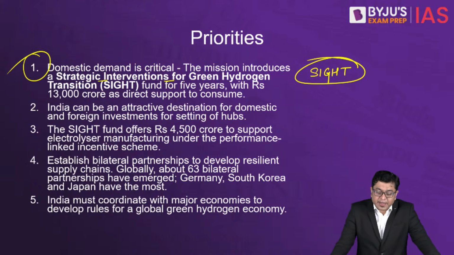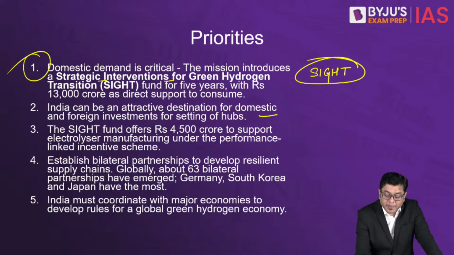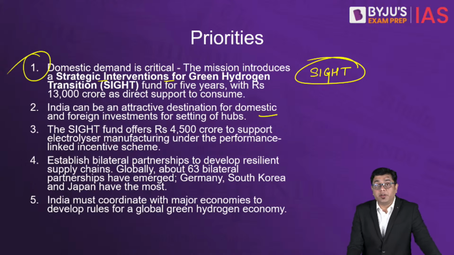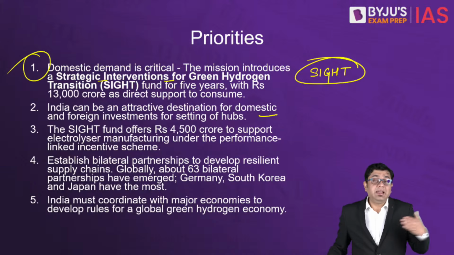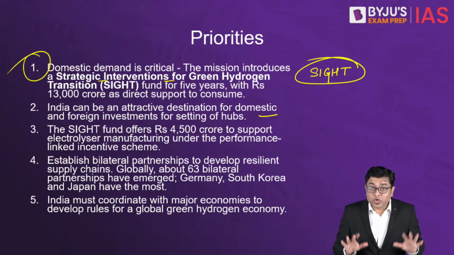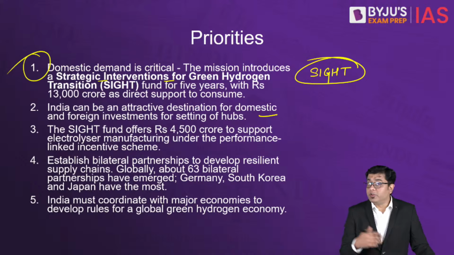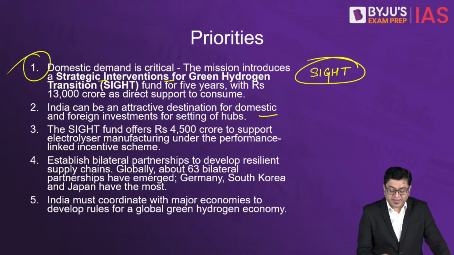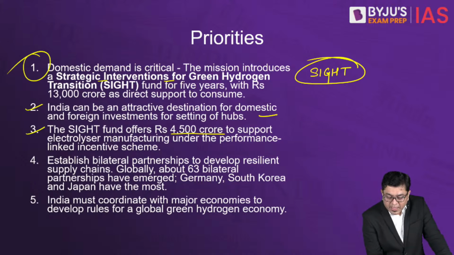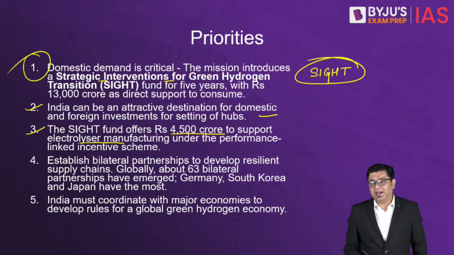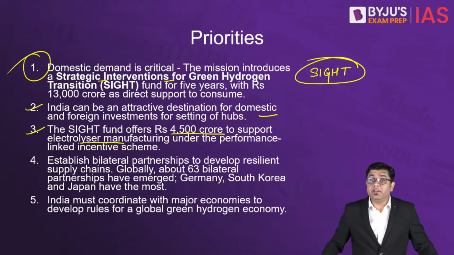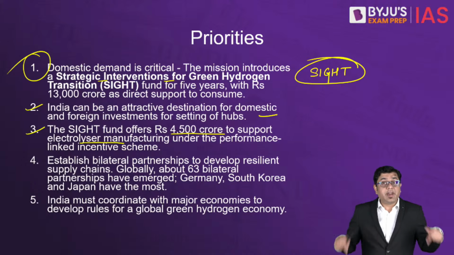Then India can be an attractive destination for domestic and foreign investments if India starts to set up various hubs. We have already talked about how many lakhs of crores worth of investment opportunity lies in India. So India can capitalize on that, and create a huge number of job opportunities at the same time. Now, the SIGHT fund offers 4,500 crore to support electrolyzer manufacturing under the Production Linked Incentive or the PLI scheme. So electrolyzer manufacturing is very relevant and is one of the issues that we have to pay attention to right now.